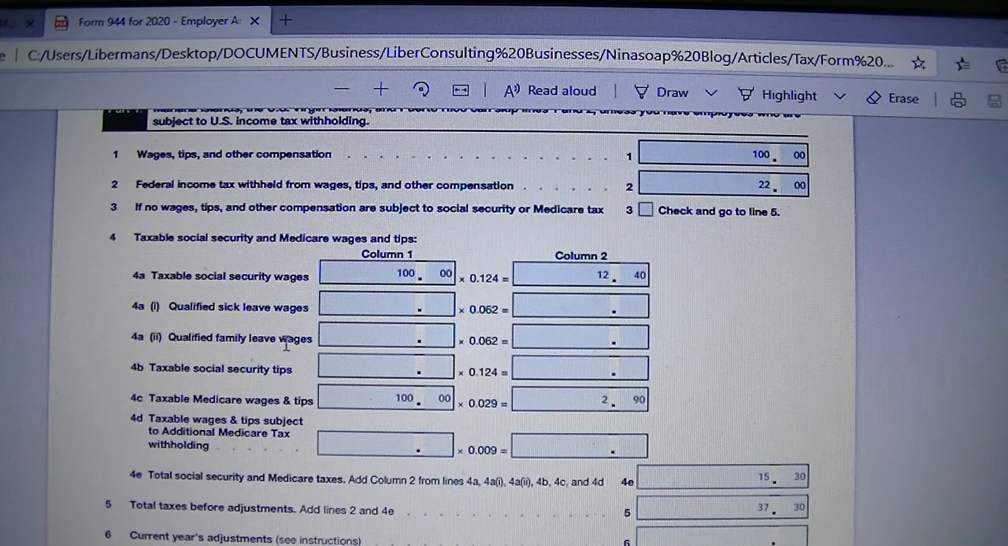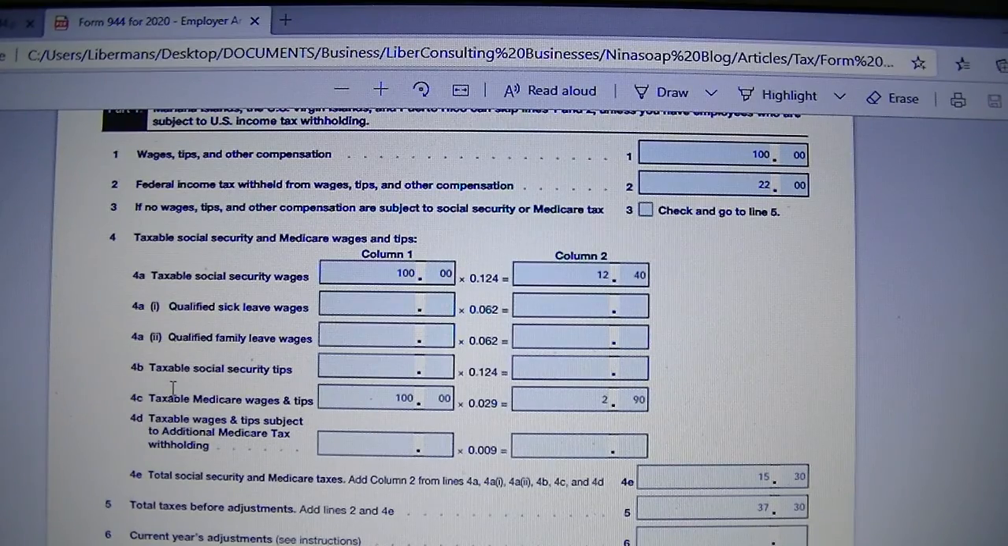Qualify family leave wages. So if you pay family leave wages or income, it will go in column 1, and you will withhold social security tax on it as well from the employee's income, and that will go in column 2. The employer does not match it.